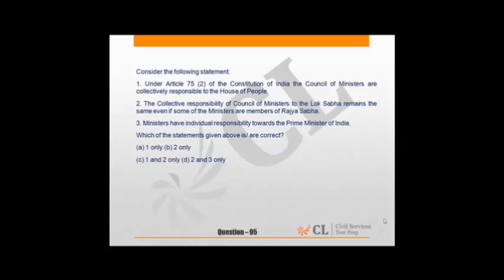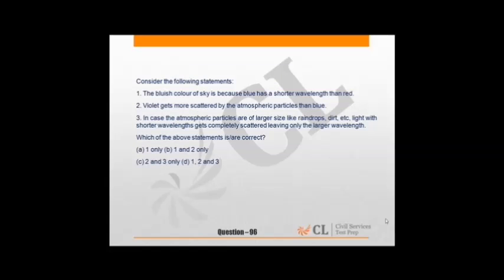95, then the constitution. So one should follow one book on polity like D.D. Basu or P.M. Bakshi thoroughly, so that this type of question can be attempted easily. Now coming to question 96, a basic science question.